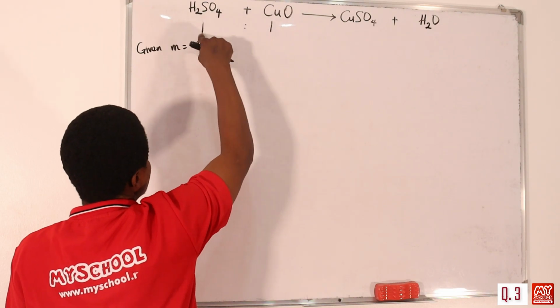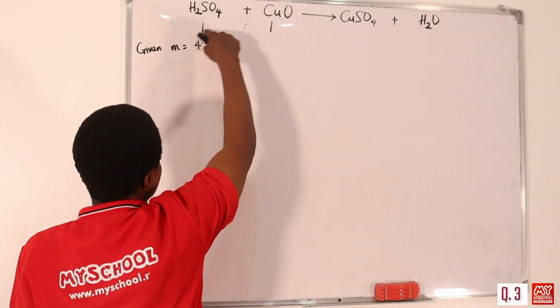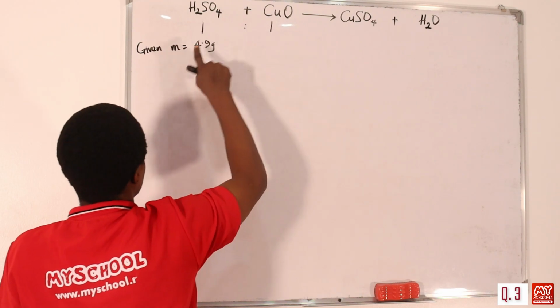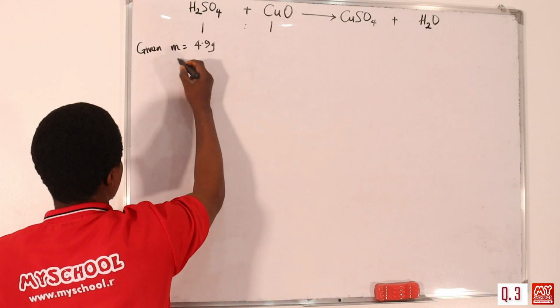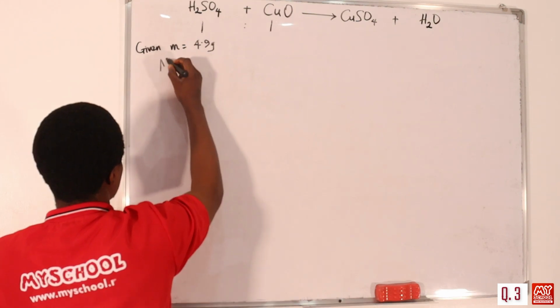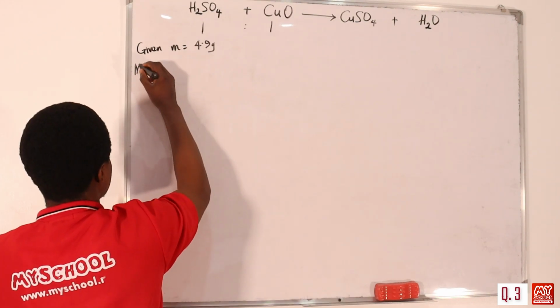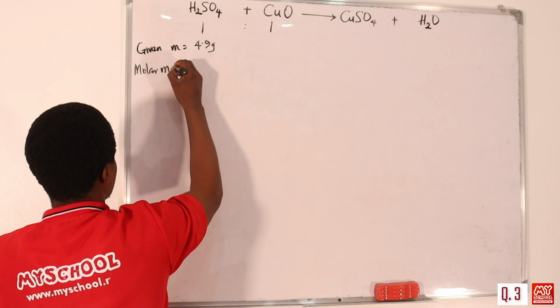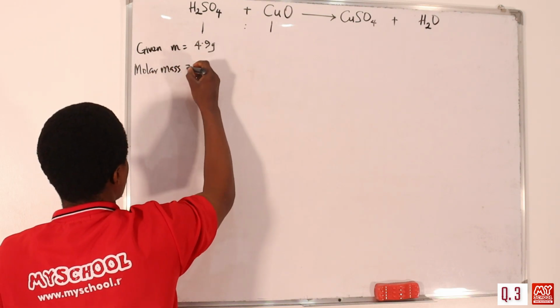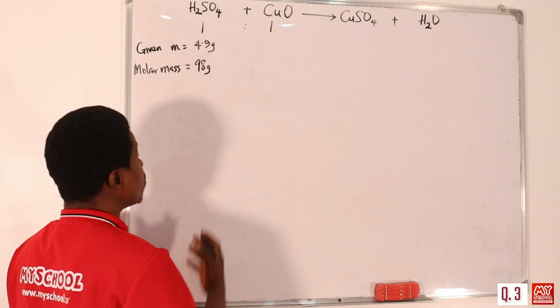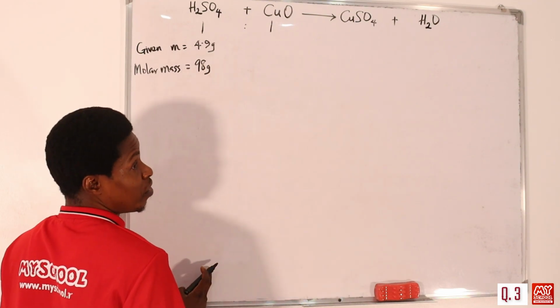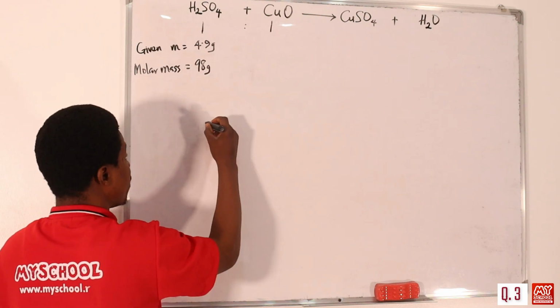The combining ratio, the ratio of the reaction, is 1 is to 1. So if the mass is given to be 4.9, we also need the molar mass. Let's say the molar mass of H2SO4 is 98 gram. I'm not going to solve that; by now I think we should be able to solve molar mass.